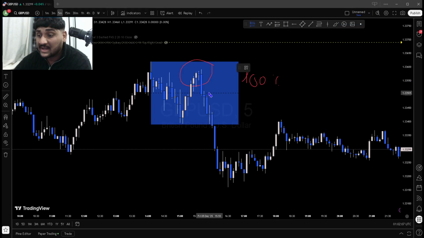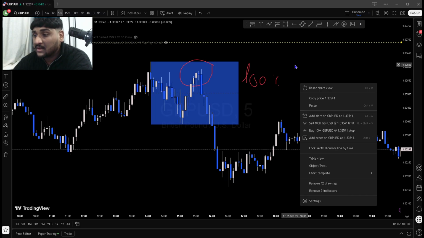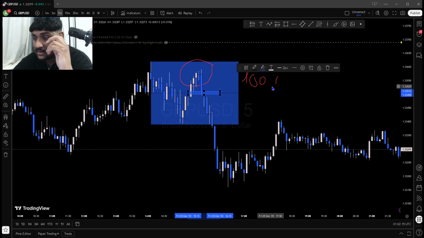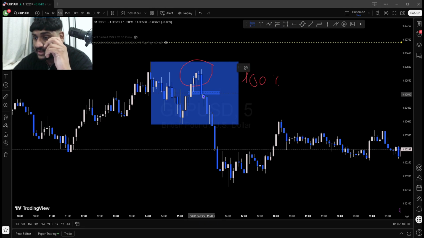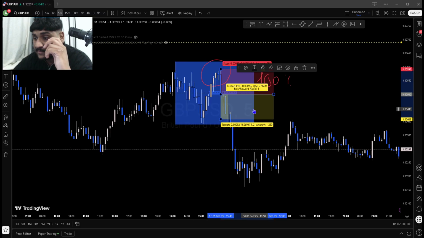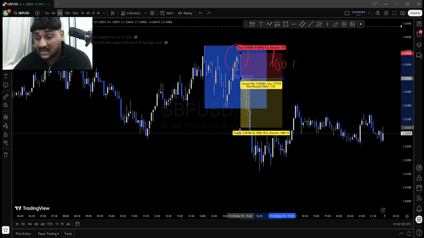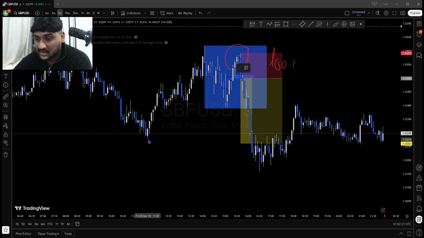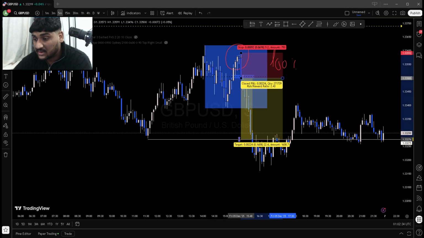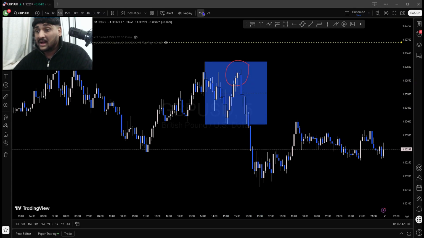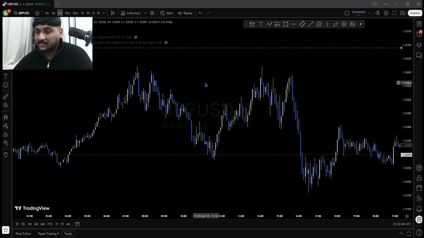What I do from here is look for a sell off an inverted fair value gap. That will be a confluence. Where do I see an inverted fair value gap? Here. I put my entry point right here at the body close, stop loss here. What am I targeting? We are targeting sell side liquidity. Where is sell side liquidity? Right here, let me mark it. That's our sell side liquidity right there. You can see, easy as that. It does not get easier than that. I'm telling you, once you get it, trust me, it becomes easy.